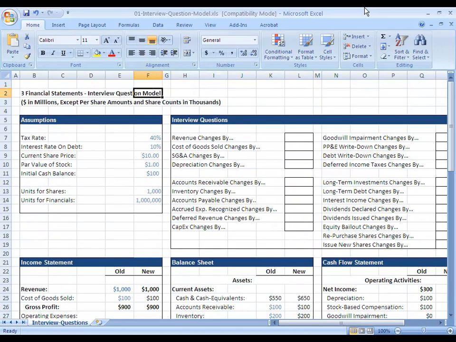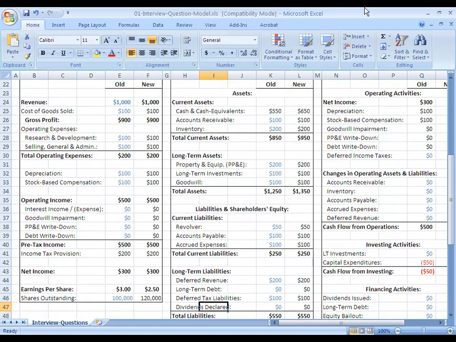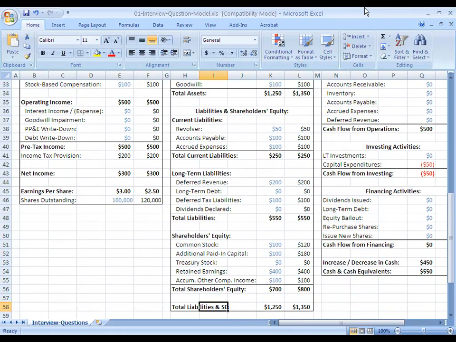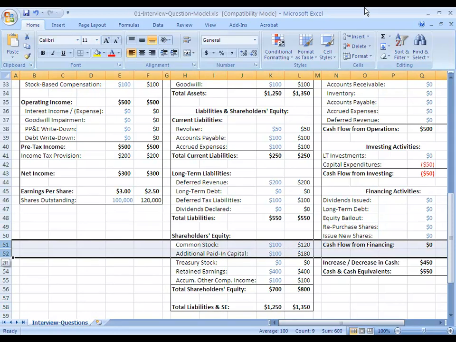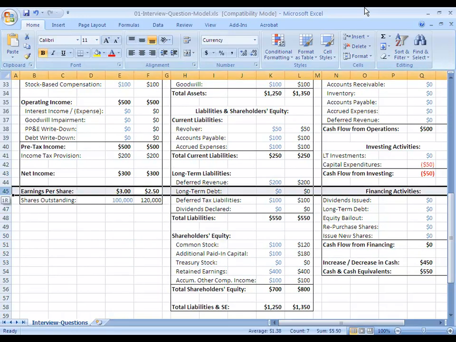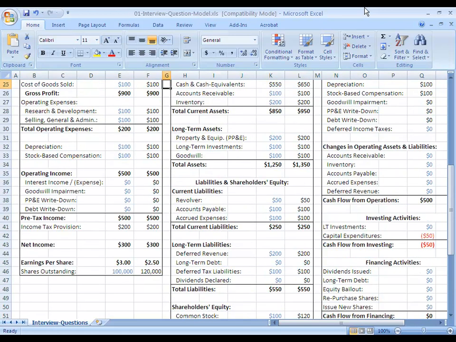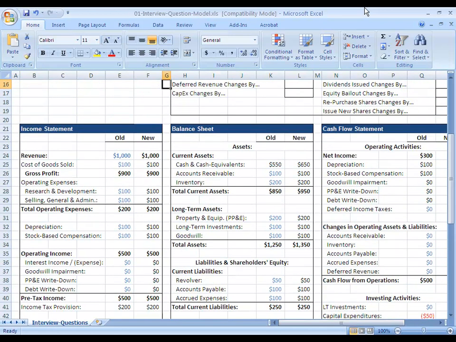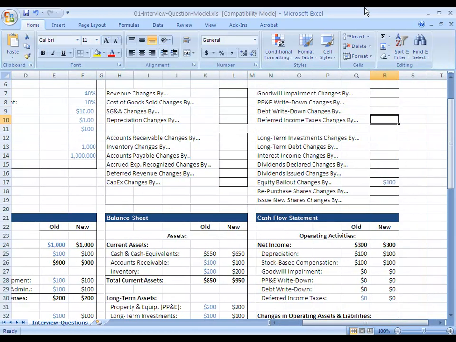So that's how investing at a slightly lower share price would impact our model here. Basically, the investor is getting a bargain because the company is still getting the same amount of cash, but the investor is getting a larger ownership stake because they're getting more shares. The common stock line item here would be a higher value, and the additional paid-in capital will be a lower value because they're investing at a lower share price. And then earnings per share here would fall by a greater amount, and shares outstanding would go up by a higher amount in this case. So that's how you would model it out in the scenario where the company was not receiving an investment at $10 per share, but was instead getting it at $5 per share, as in this example.